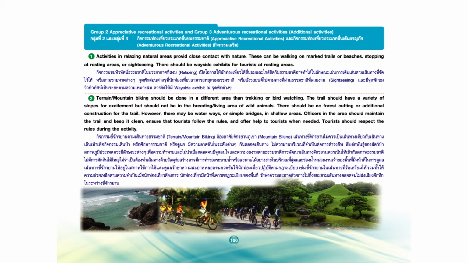2. Terrain mountain biking should be done in an area different from that of trekking or bird watching. The trail should have a variety of slopes for excitement, but should not be in the breeding living area of wild animals. There should be no forest cutting or additional construction for the trail. However, there may be waterways or simple bridges in shallow areas. Officers in the area should maintain the trail and keep it clean, ensure that tourists follow the rules, and offer help to tourists when needed. Tourists should respect the rules during the activity.